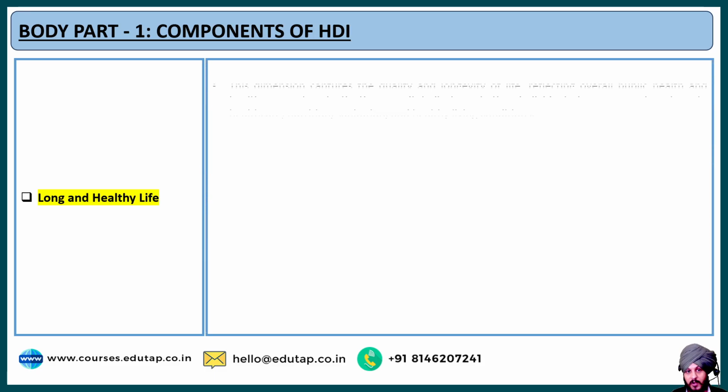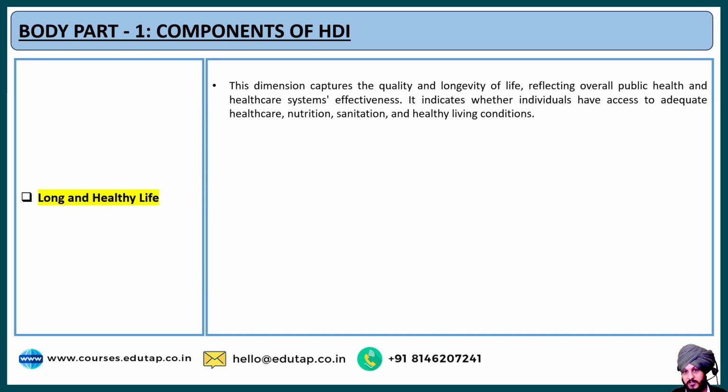When we talk about long and healthy life, this dimension captures the quality and longevity of life, which is reflected through the public healthcare system implemented by the government. It indicates whether individuals have proper access to adequate healthcare, nutrition, sanitation, and healthy living conditions.